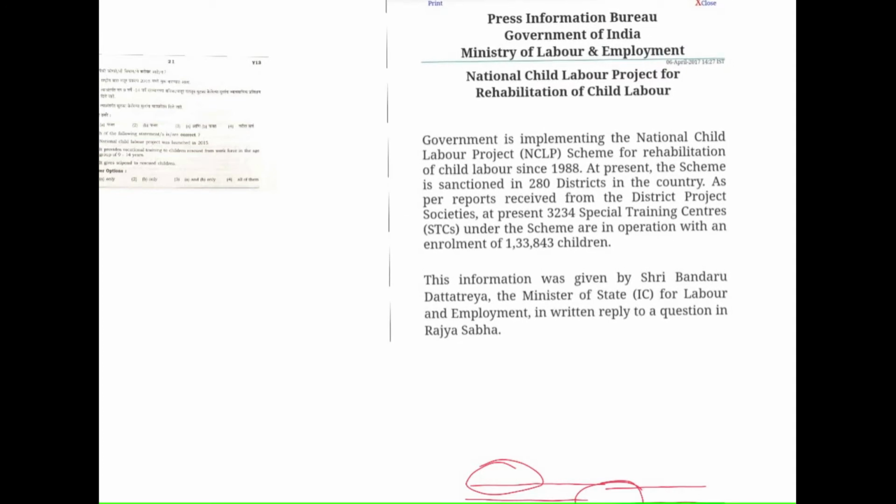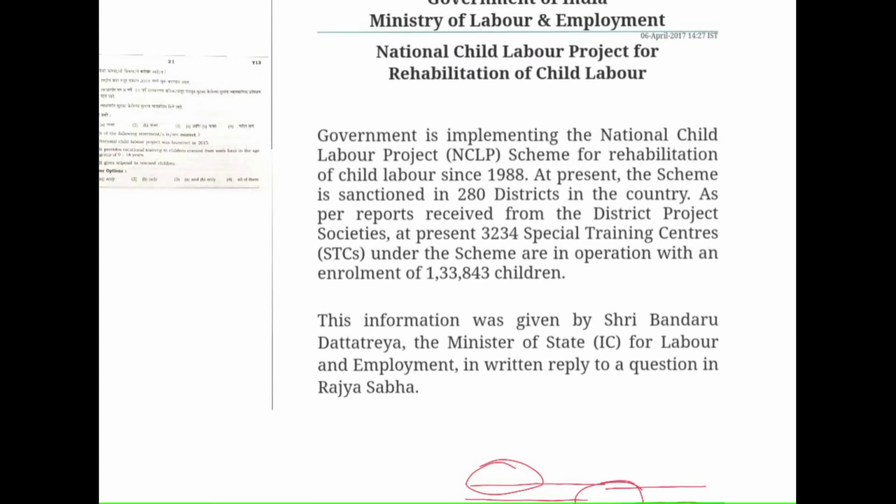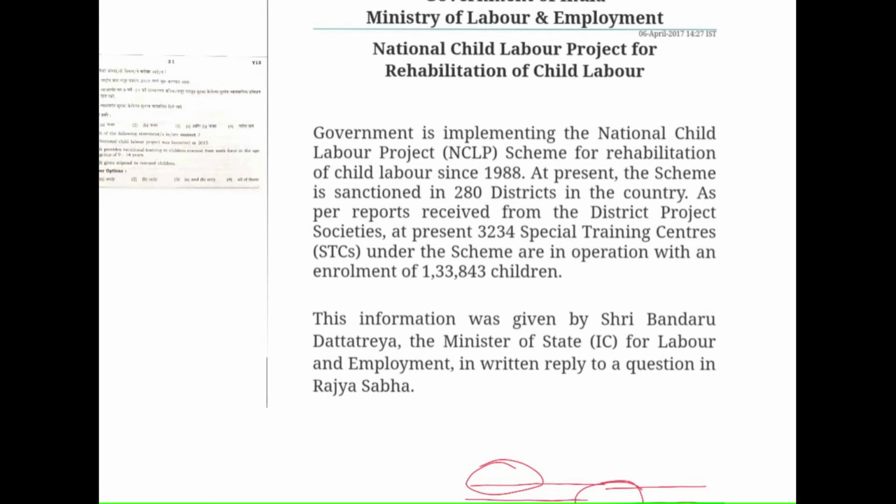This clearly states that the government is implementing the National Child Labour Project scheme for rehabilitation of child labour since 1988, right? Since 1988.